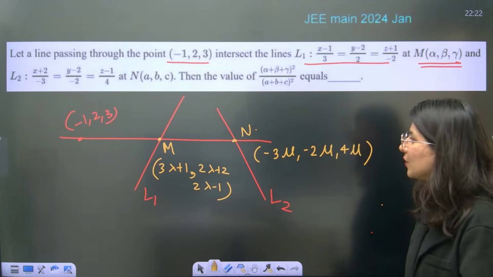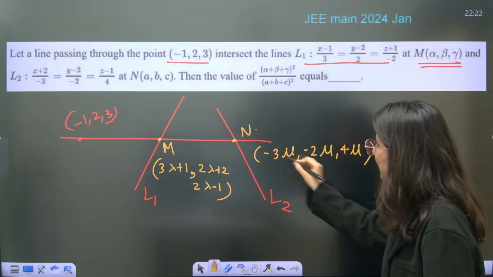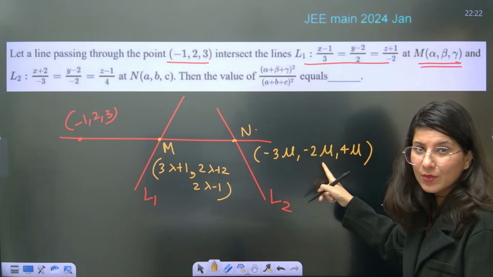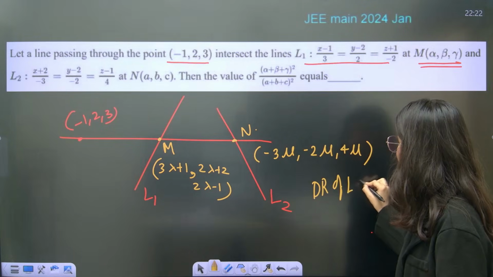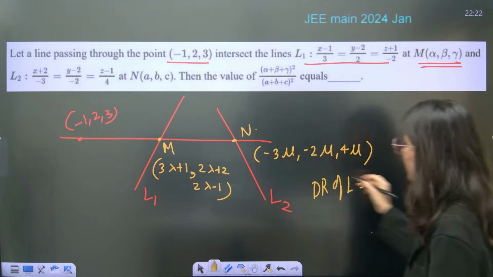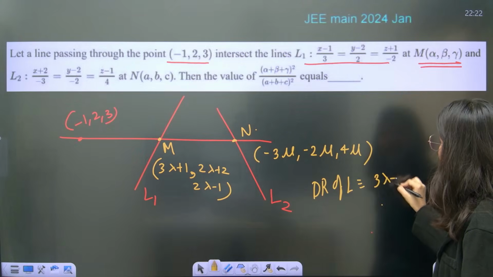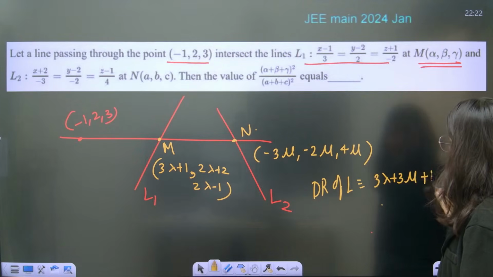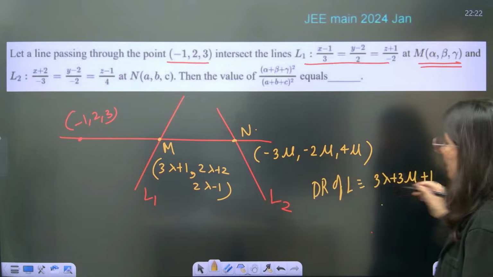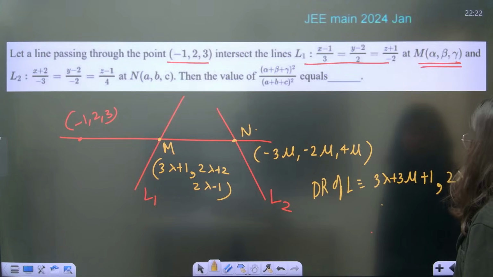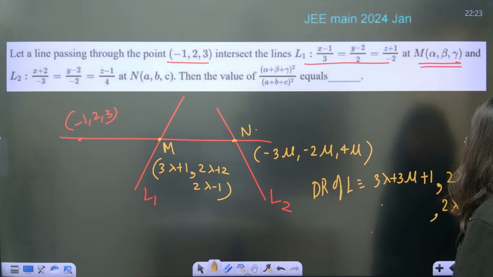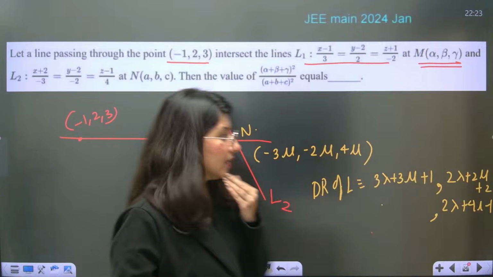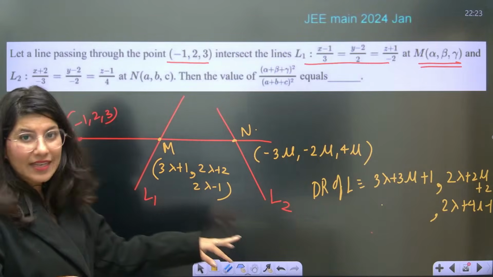So this is x1, y1, z1 and x2, y2, z2. The DR of MN of L you can calculate by subtracting: 3 lambda plus 3 mu plus 1, 2 lambda plus 2 mu plus 2, and 2 lambda plus 4 mu minus 1. This is your direction ratio.